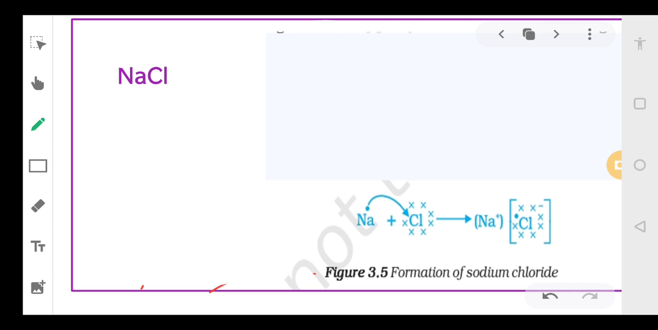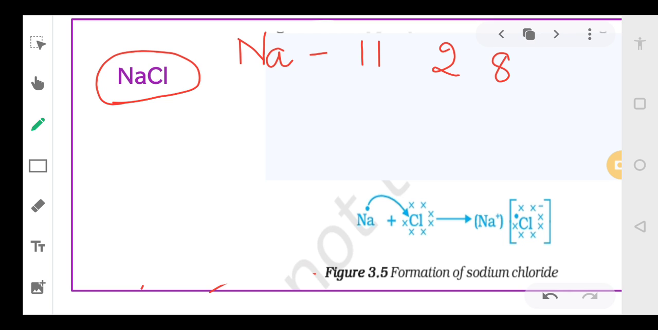Now let's discuss the formation of ionic compounds. See, I have taken first example, which is NaCl. And just now we have talked about the configuration of sodium and chlorine separately. Let's do it once again. Sodium, the symbol is Na. Okay. The atomic number is 11. So the configuration is 2, 8, 1. Isn't it? Yes. Again, you see, sodium atomic number is 11. The configuration is 2, 8, 1.